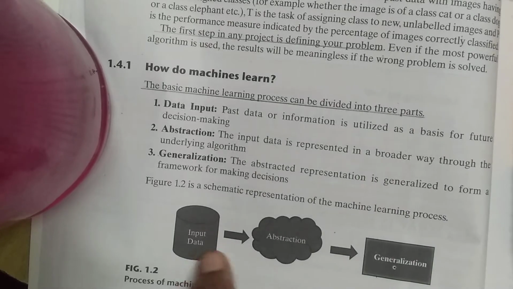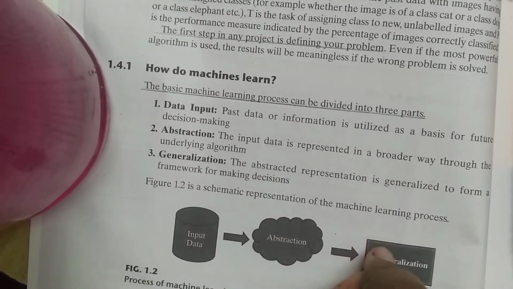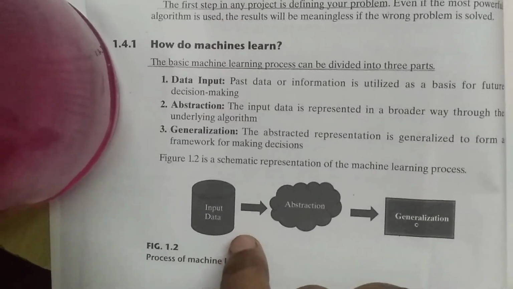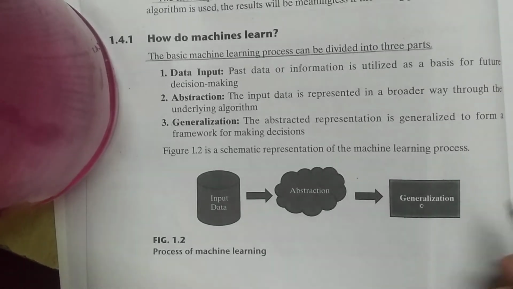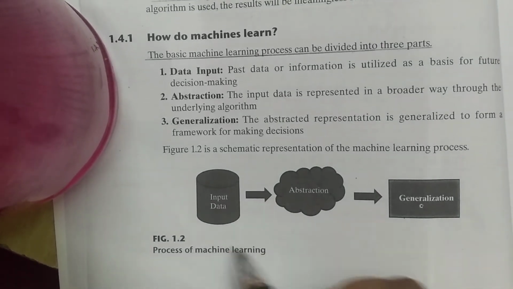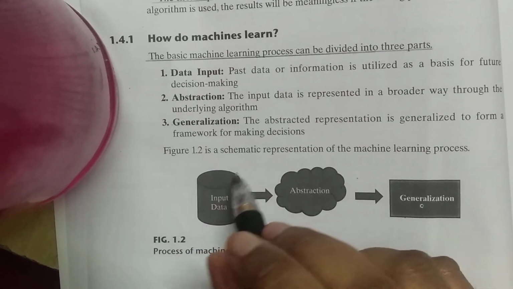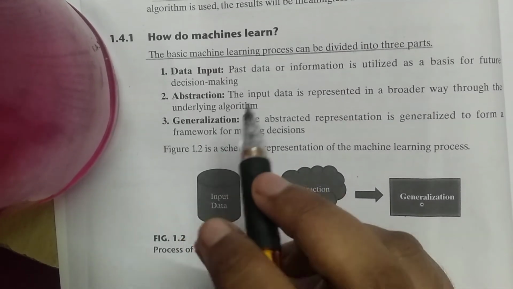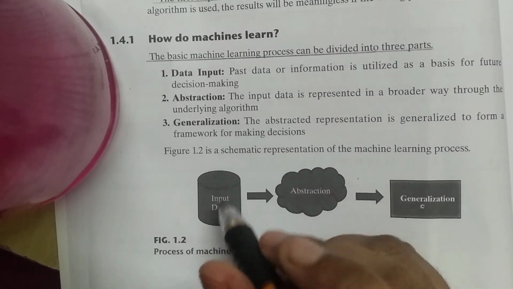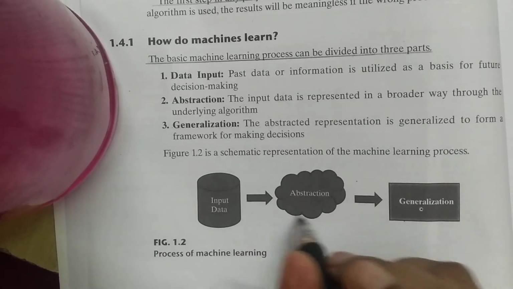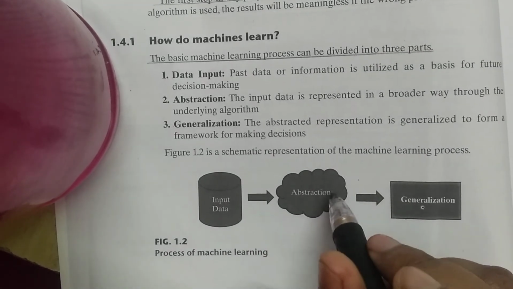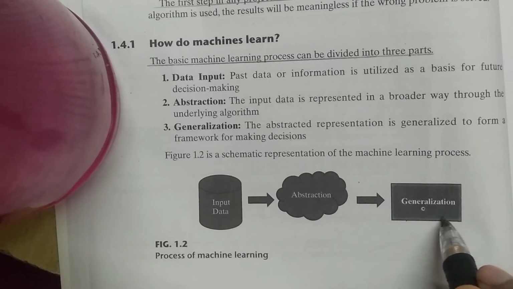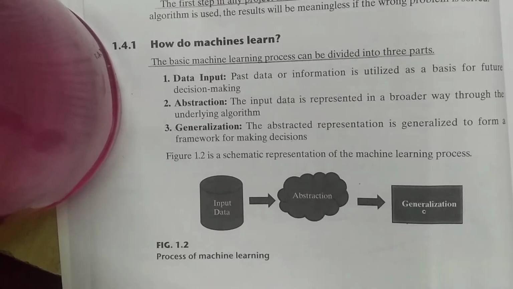Figure 1.2 is a systematic representation of the machine learning process: input data, abstraction, generalization. So this is the pictorial representation of whatever we have learned, that how do the machines learn. Firstly, it takes the input data, then it makes it abstract, and then it is made to be generalized.